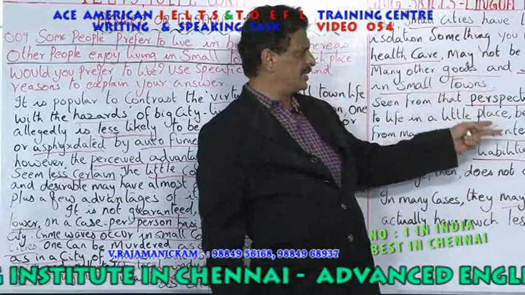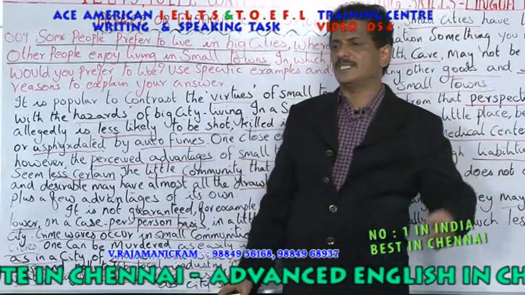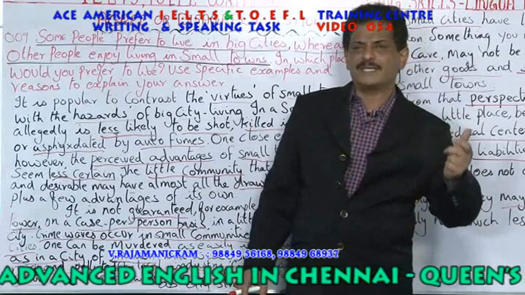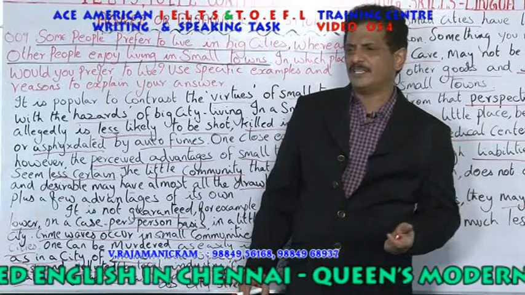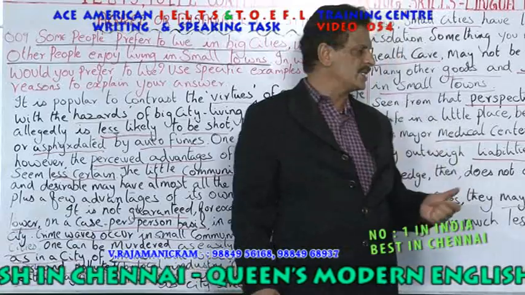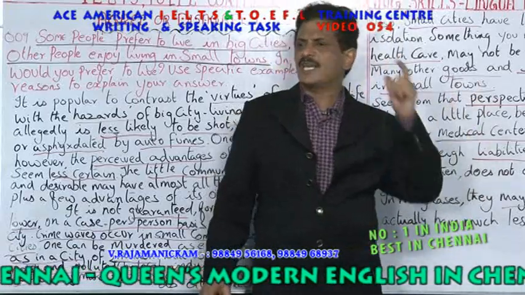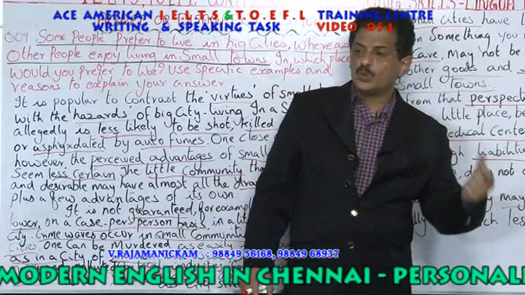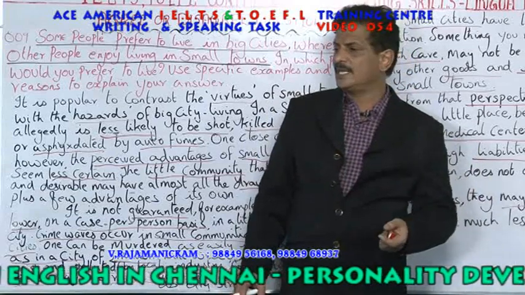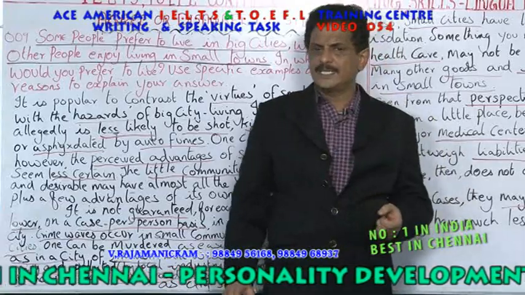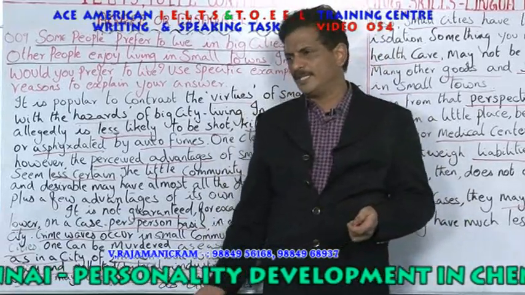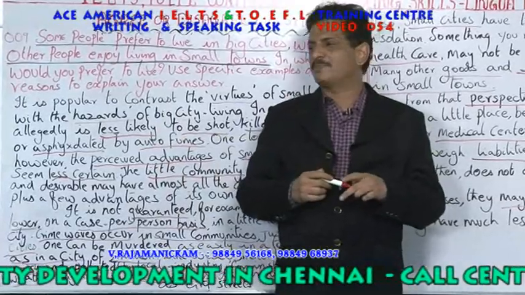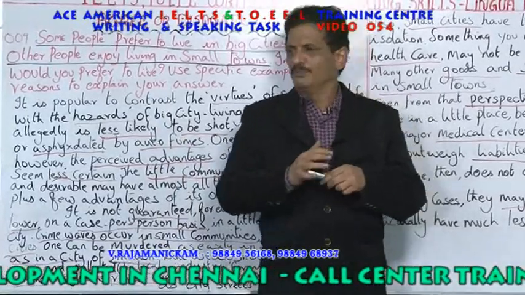And he also talks about all the good things about city life. You have museums, good health care, specialty products, retail stores and all those things. He says, of course, there are disadvantages, but the advantages outweigh the liabilities. Hope you are able to get it. Now, shall we go in for a speaking task? I will give you 1 minute for preparation, and you can come here and speak on this topic for 2 minutes.